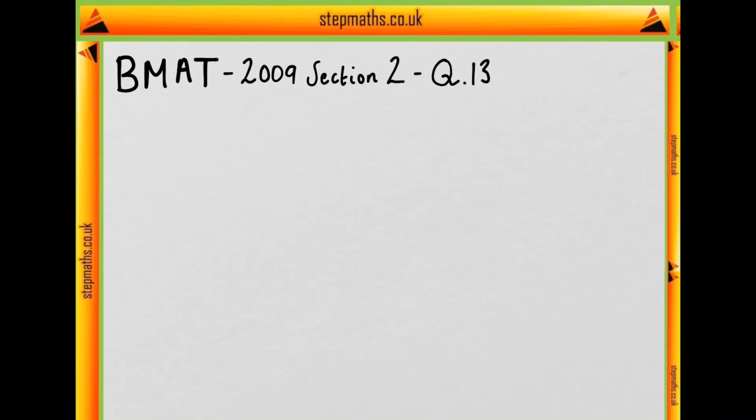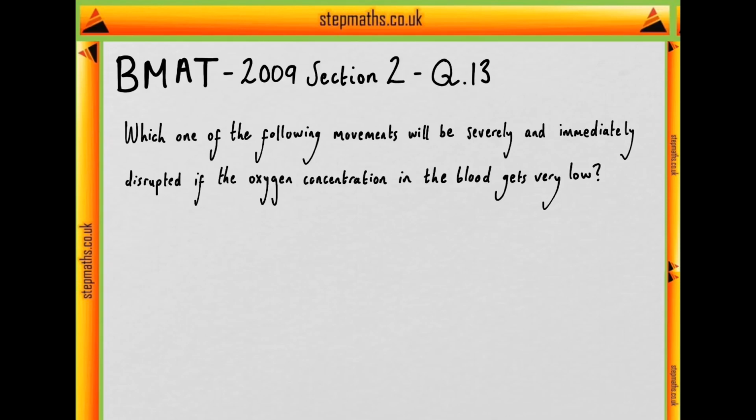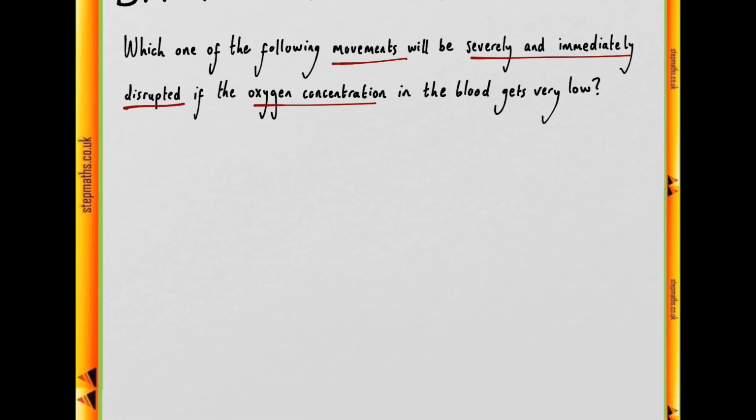In question 13 we're given 5 statements regarding the movement of molecules. We're asked which one of the following movements will be severely and immediately disrupted if the oxygen concentration in the blood gets very low. So we're looking for an example of a movement of particles which will be severely and immediately disrupted by the oxygen concentration in the blood getting low.